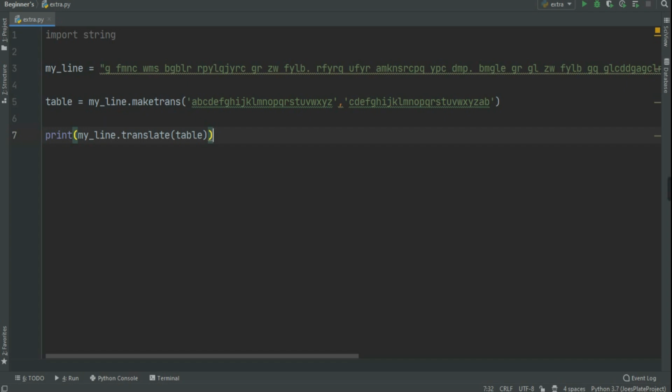So this is the line. This is my code, which I want to solve, and I stored it in my line. Now table equal to my line dot maketrans. Maketrans is an inbuilt function.